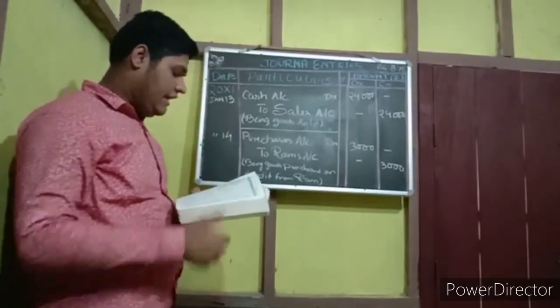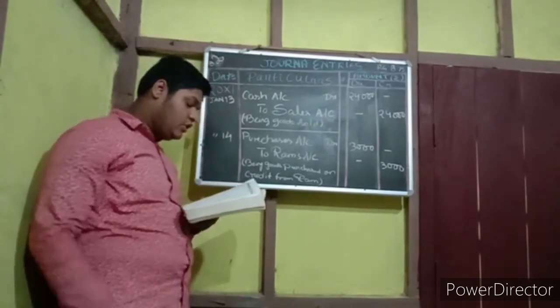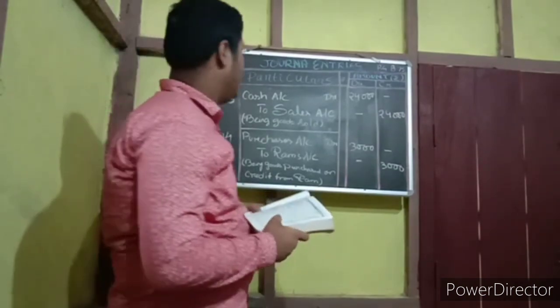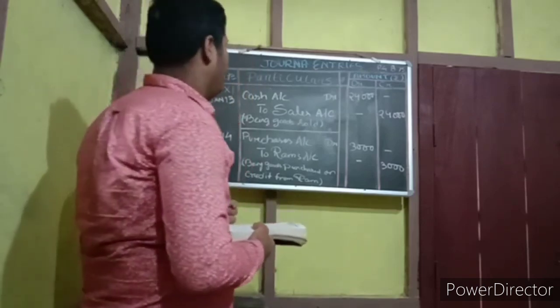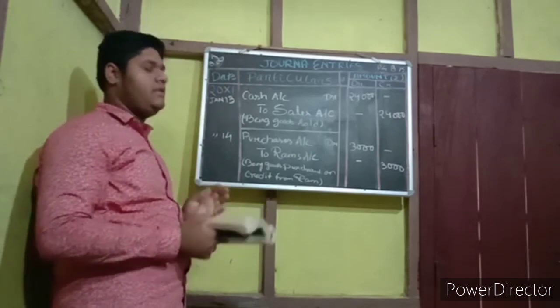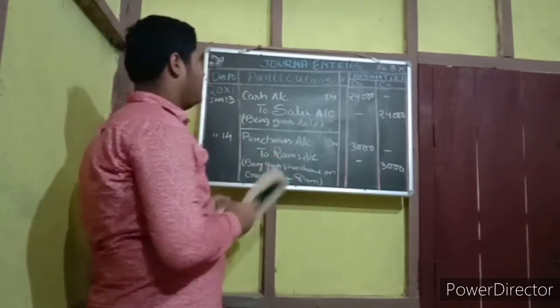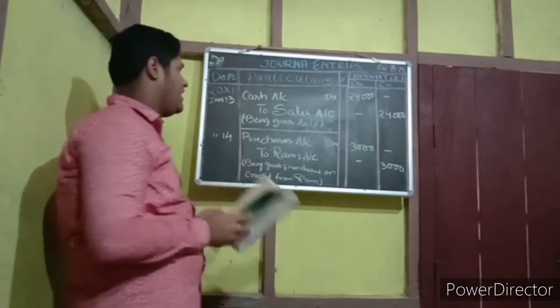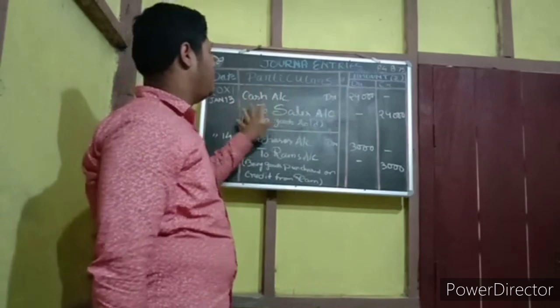So on January 13, it's written as sold goods for. Here also they have written for. Nothing is mentioned, no name. When there is no name of a customer, it means we sold something in terms of cash. So as you can see, cash account debit to sales account.